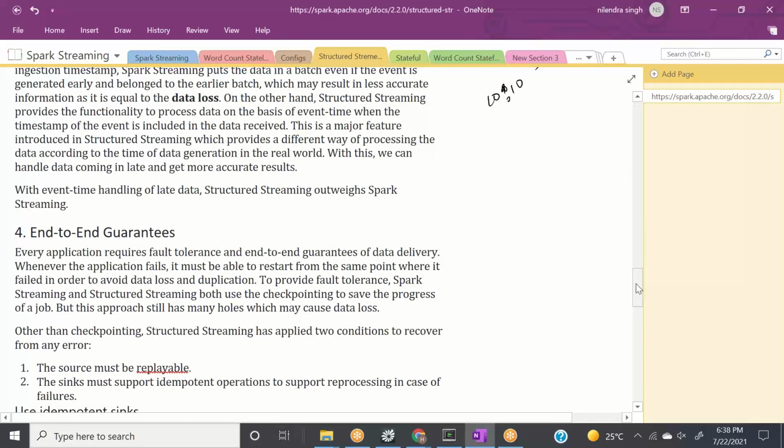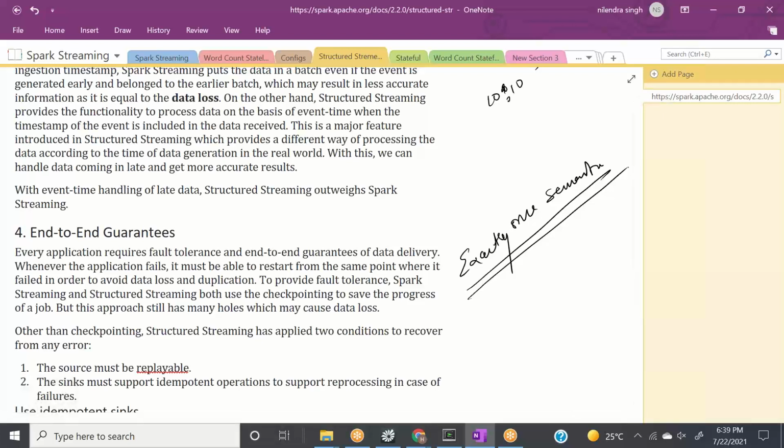Now, one more thing. When we talk about structured streaming, it talks about exactly-once semantics. So what this actually means is that structured streaming guarantees that your events in your destination will be stored exactly once, right?